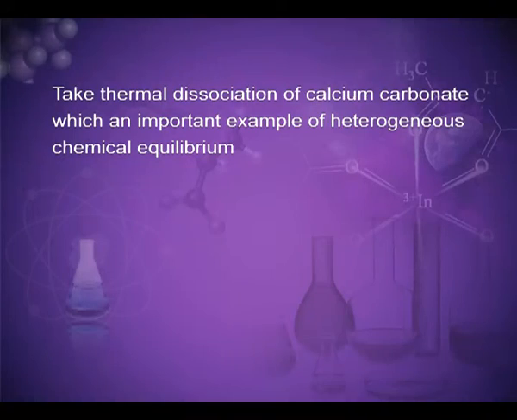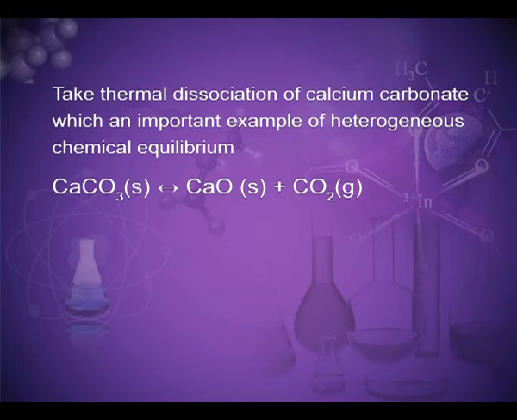Heterogeneous equilibria often involve pure solids or liquids. We can simplify the equilibrium expression for heterogeneous equilibria involving a pure liquid or pure solid, as the molar concentration of the pure solid or liquid is constant. Let us take the thermal dissociation of calcium carbonate, which is an important example of heterogeneous chemical equilibria.